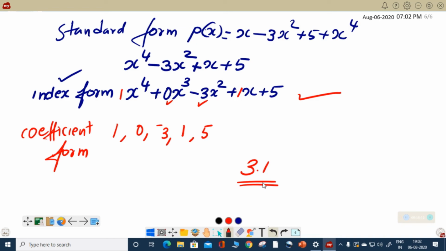So I will be very quickly using coefficient, index, standard form, degree, and all those things. So you should cope with my speed. For that sake I request you to be very clear about this so that it will be easy for you to understand. The rest of the chapter is very important for next year also.